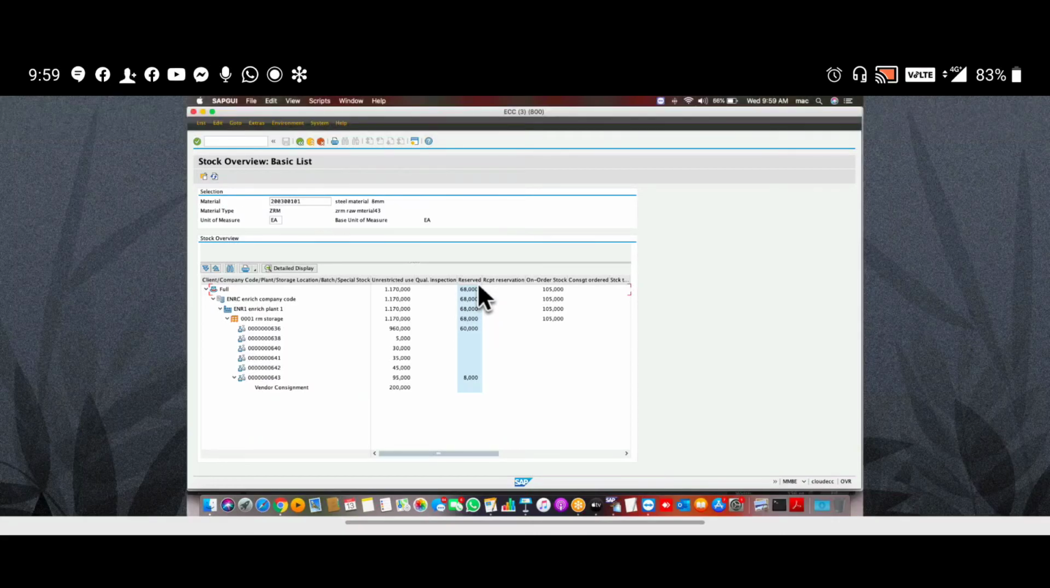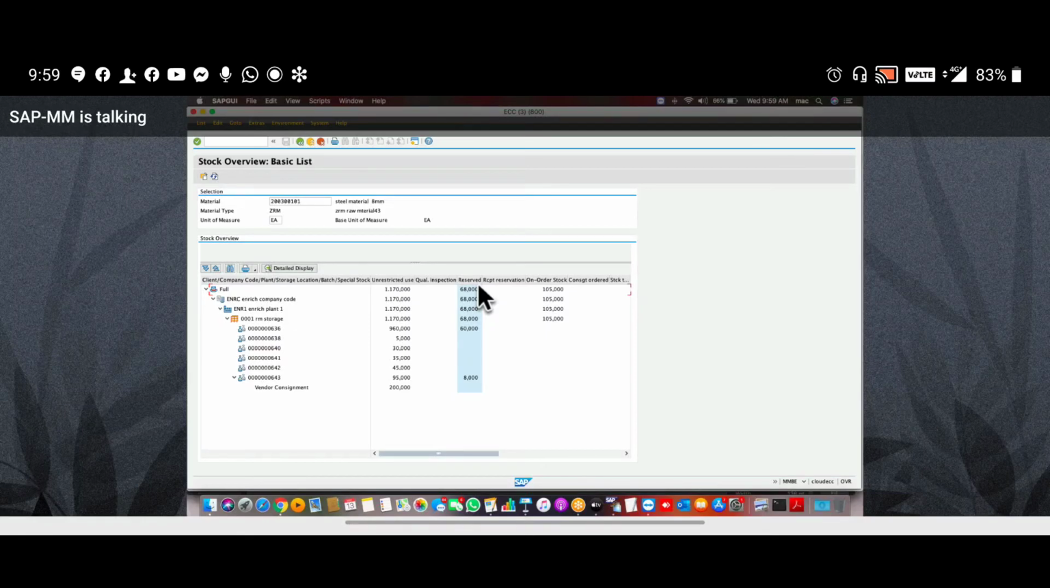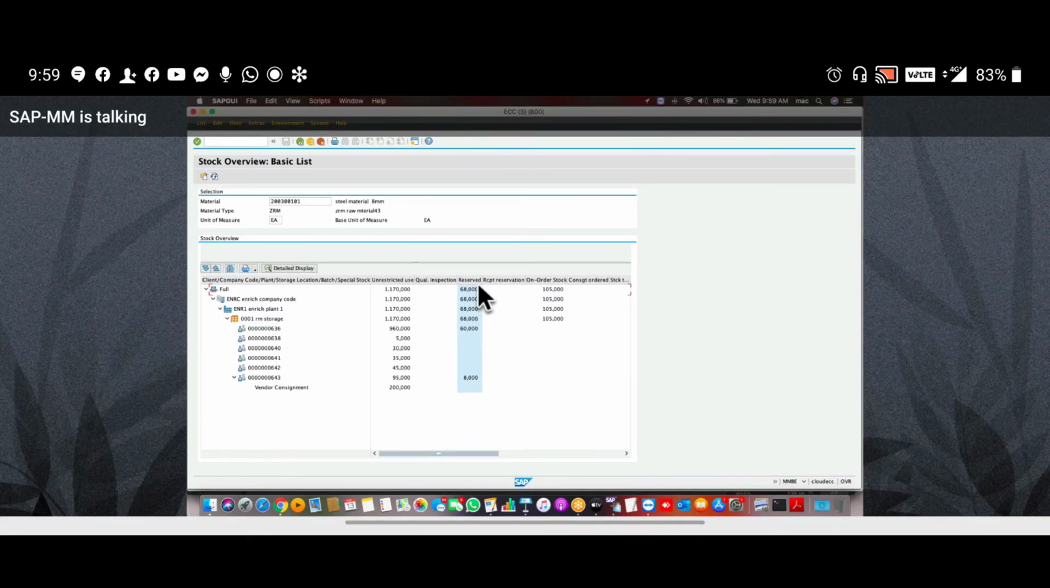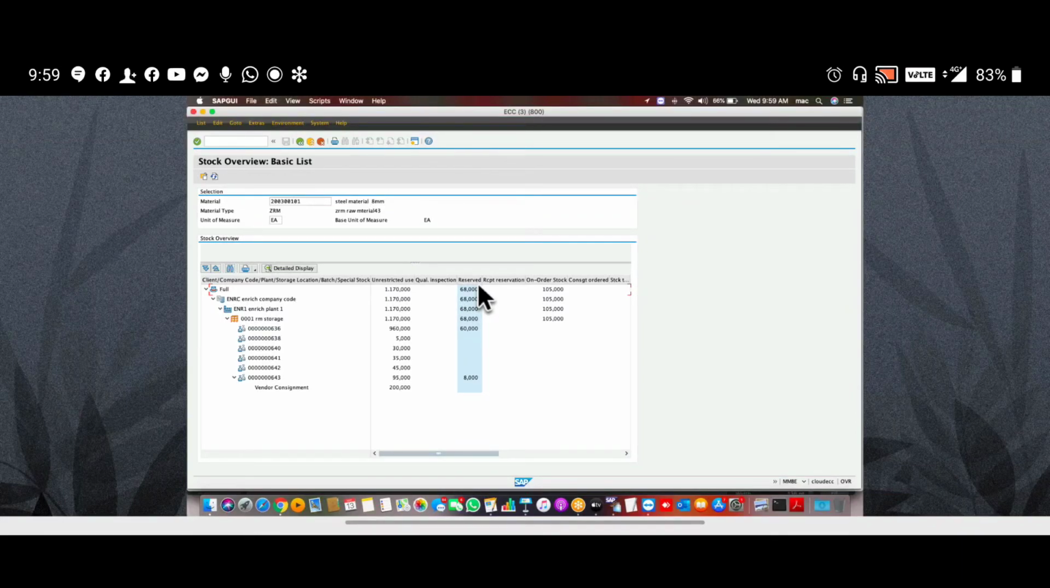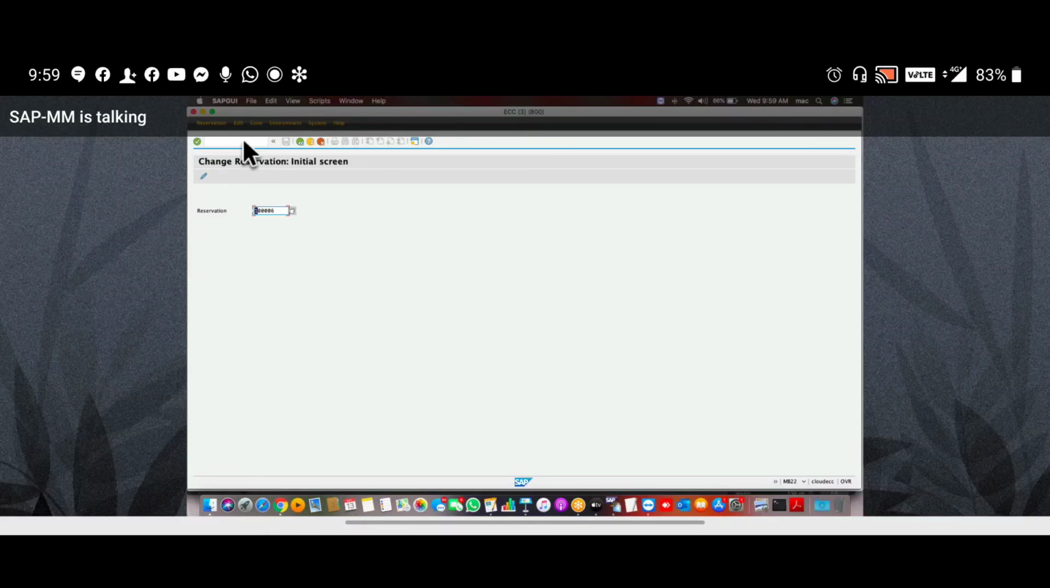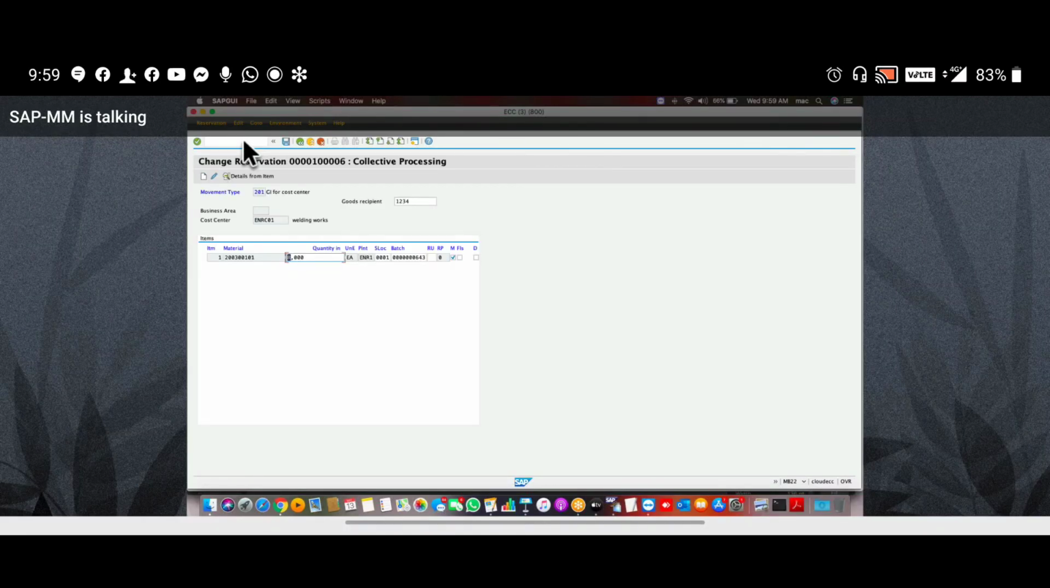Okay. Now write down T codes of reservation. MB21, create reservation. Okay. Next, MB22, edit/delete reservation. See here, guys.